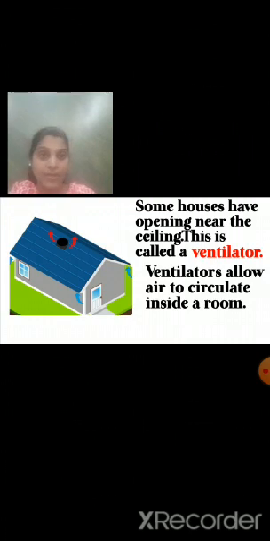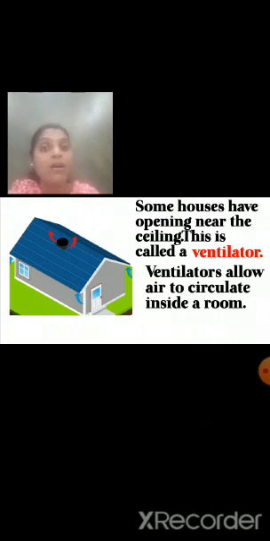Some houses have an opening near the ceiling. This is called a ventilator. Now students, can you see in this picture? The house has an opening hole on the top, on the ceiling. Can you see the two arrows? In between the two arrows there is a small black hole.